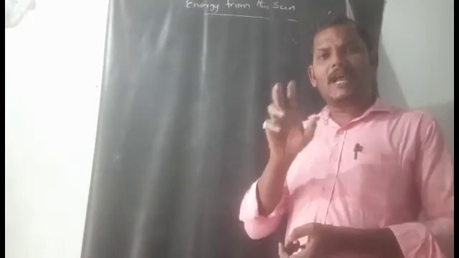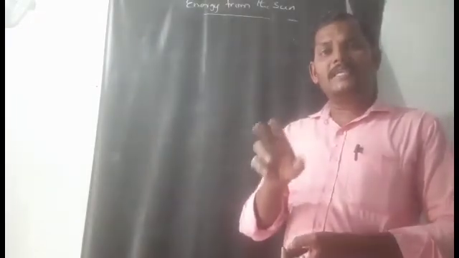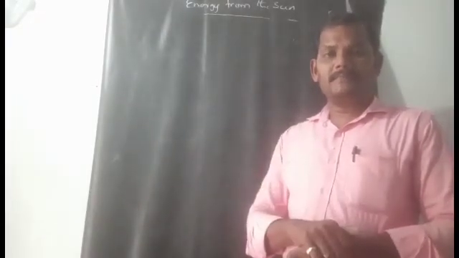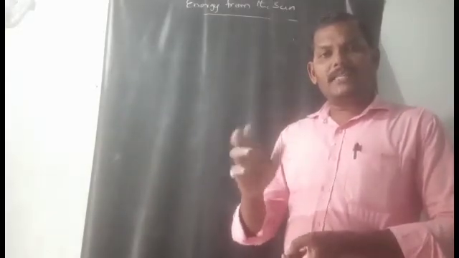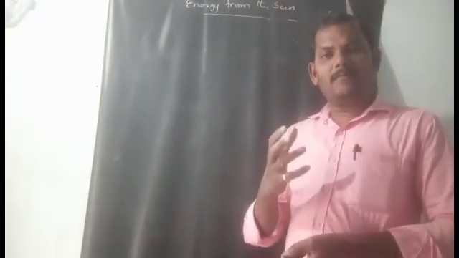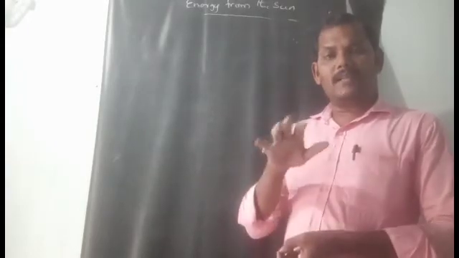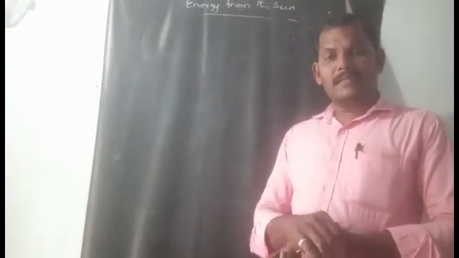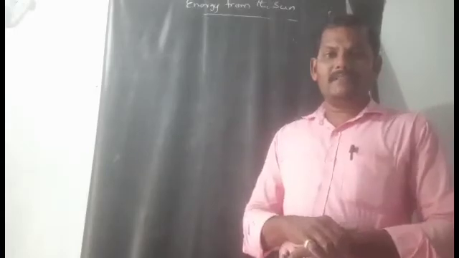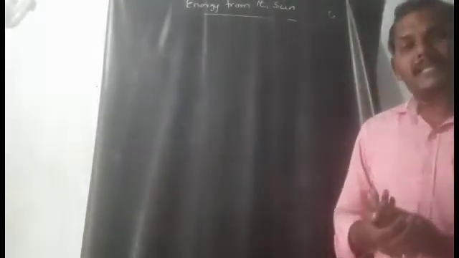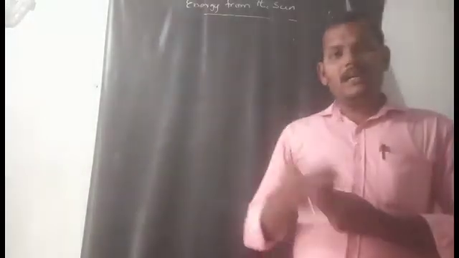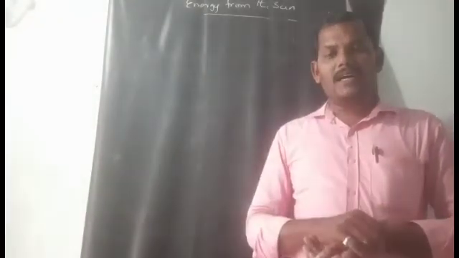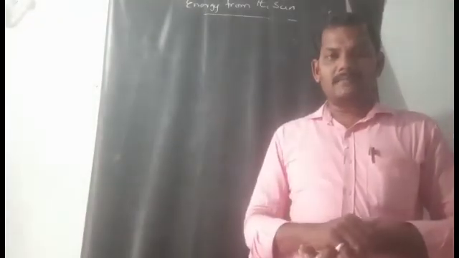The temperature is not uniform on the earth's surface. There are many differences between regions. Some regions get very cold, some regions have a very hot climate, and some regions get a moderate climate. These are the differences of temperature in different regions. We will discuss that in the next class.